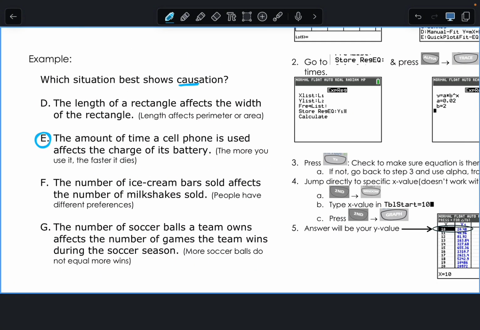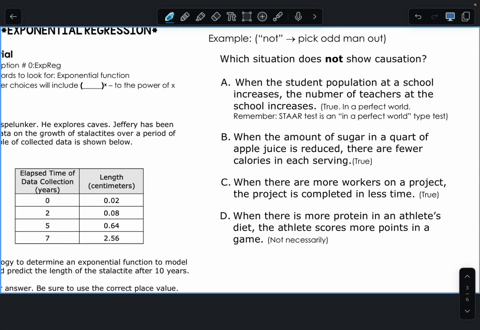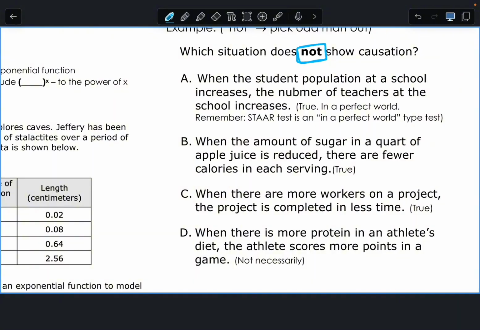The next one is the same type of question, but opposite. Which one does not show causation? In other words, which one does not make sense? When the student population increases, the number of teachers increase? No. This is technically true. If you think about it, the STAR test is created in a perfect world setting. In a perfect world, if there are more students, there should be more teachers. Now, whether they do that here or not, that's different.